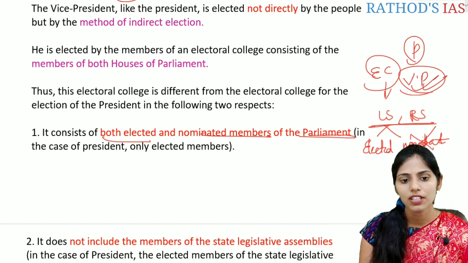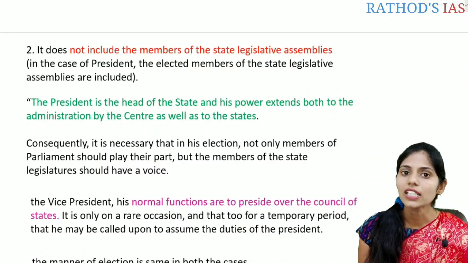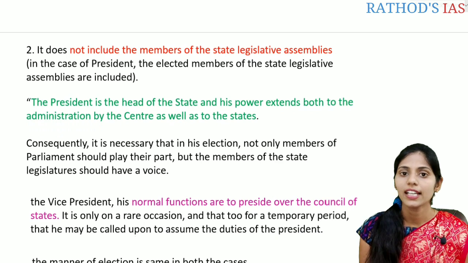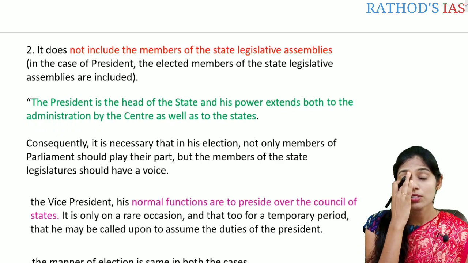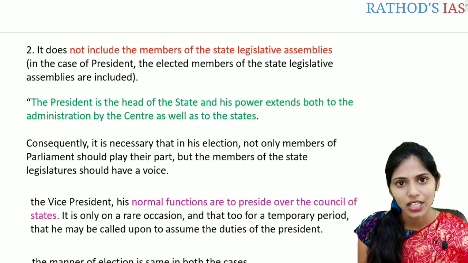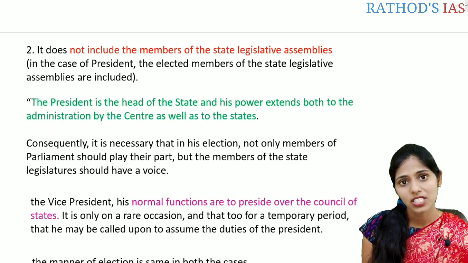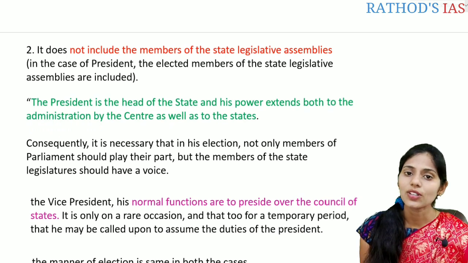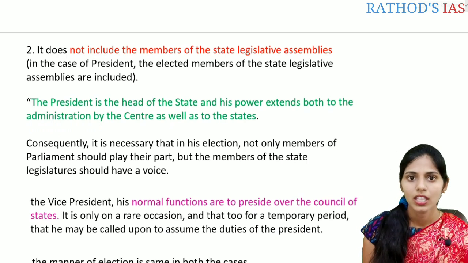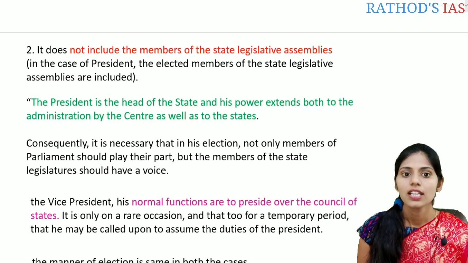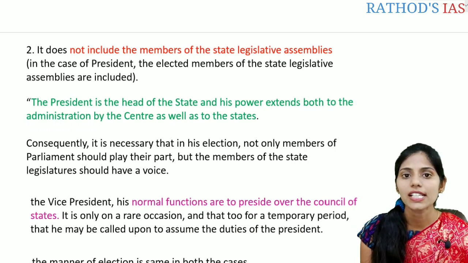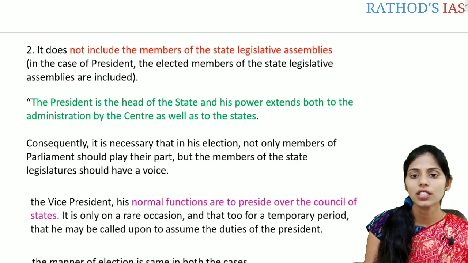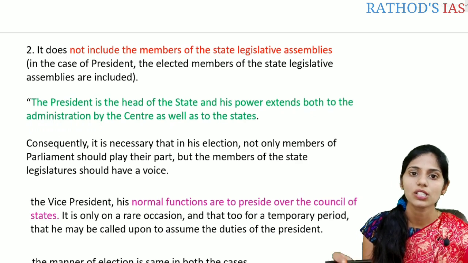And let us see the next difference. It does not include the members of the state legislative assemblies. In the case of the President, the Electoral College includes elected members of the Lok Sabha, elected members of the Rajya Sabha, the elected members of the state legislative assemblies, and also elected members of the legislative assemblies of Delhi and Puducherry. And in the case of the Vice President, the members from the state legislative assemblies are not present.